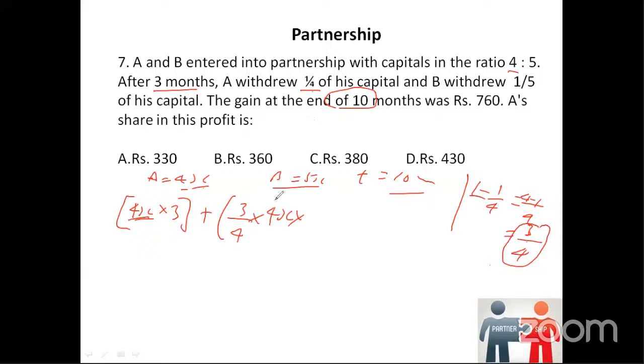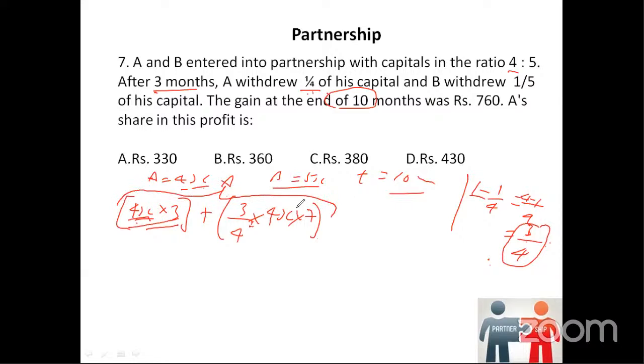Total is 10 months. Out of the 10 months, the first 3 months were normal. After 3 months only, he withdrew 1/4 of the capital. So 3/4 is remaining. 3/4 of 4x into how many months? Out of 10 months, 3 is gone, 7 months. This together is A's capital.